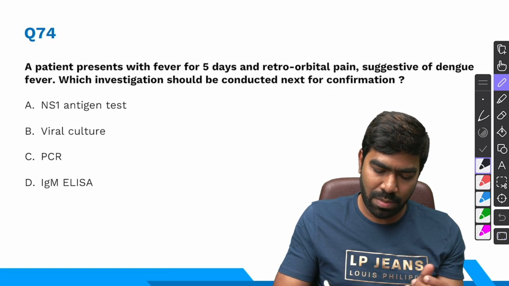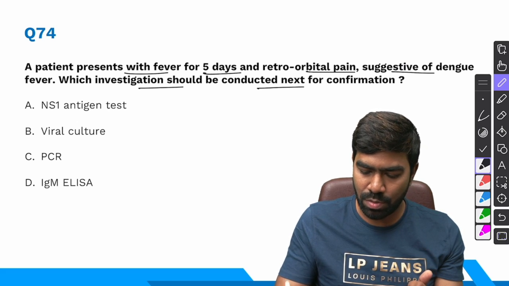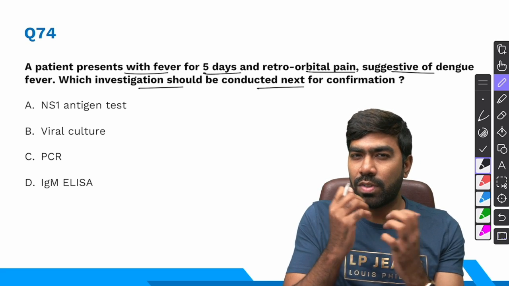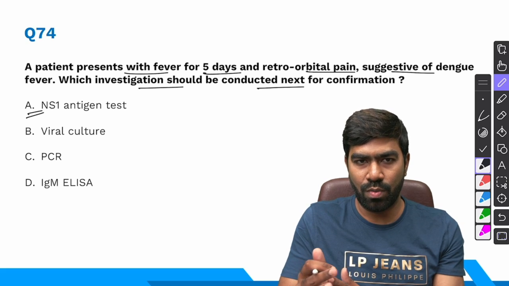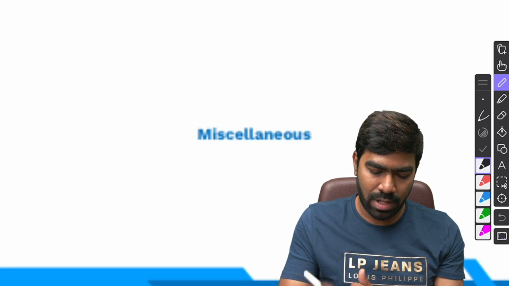Coming to 74th question, a patient presents with fever for 5 days and retro-abdominal pain suggestive of dengue fever. Which of the investigations should be conducted next for confirmation? According to the national dengue guidelines, for the first 4 days, day 1 to day 4, you can use NS1 antigen, but from day 5 onwards, you have to use IgM ELISA. So the right answer for this question is option D.